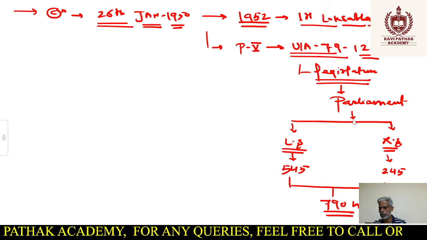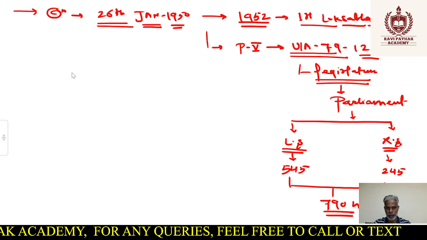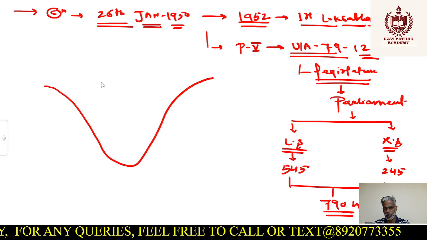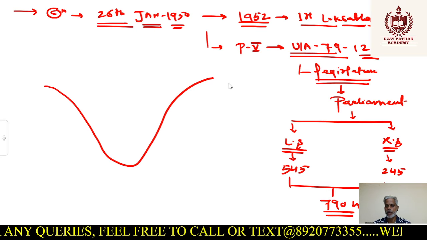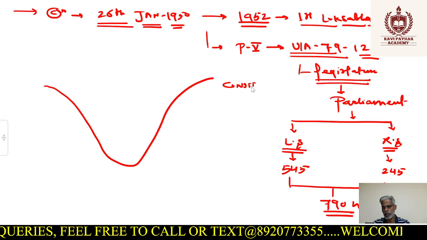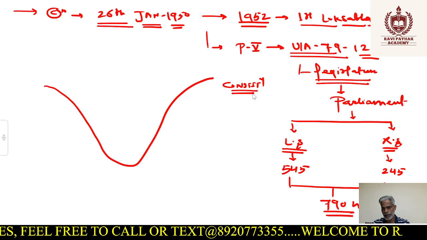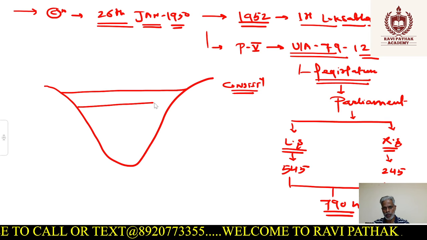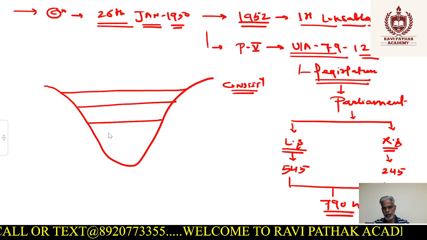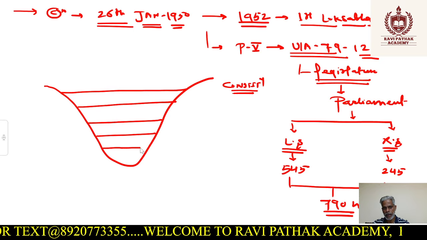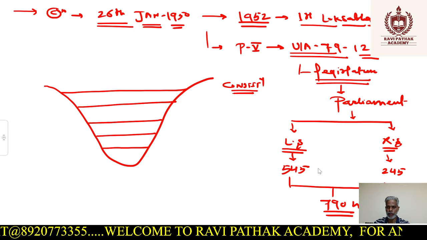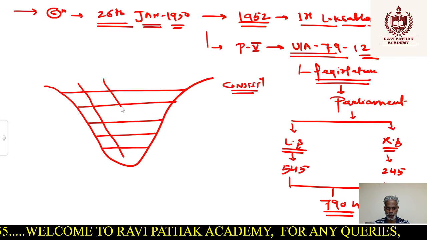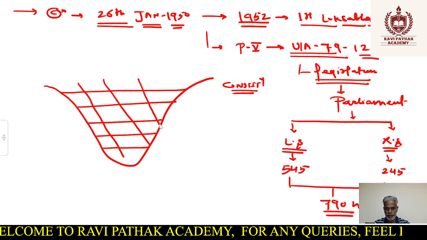Now, when we talk about the 545 members, what do we do? Actually, we must know the concept of constituency. We draw the constituencies, and for each member we have one constituency. So the whole country would be divided into a number of constituencies. And since we need 545, of which 2 are nominated, so 543 seats, the whole country would be divided into different constituencies.